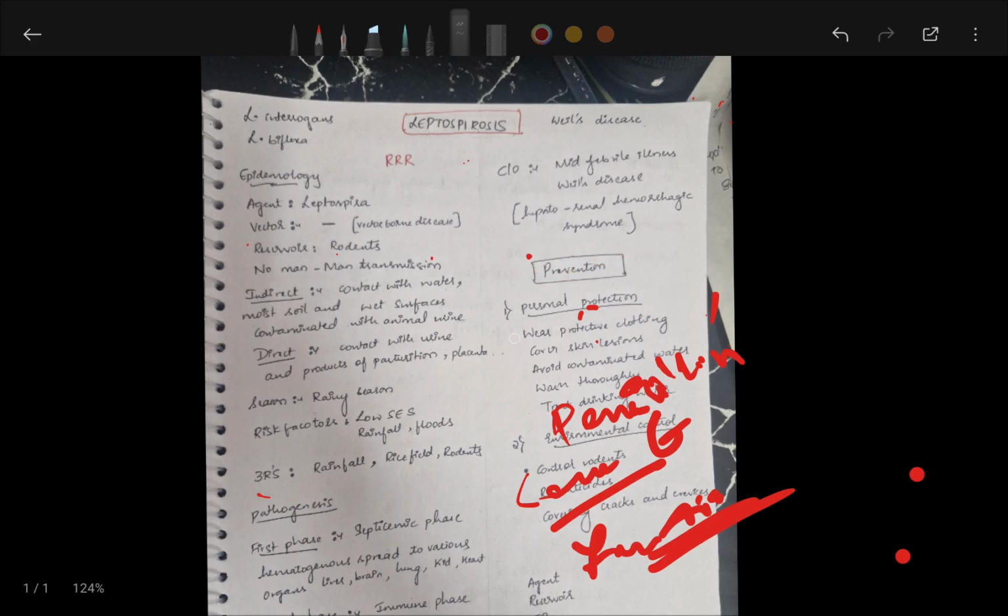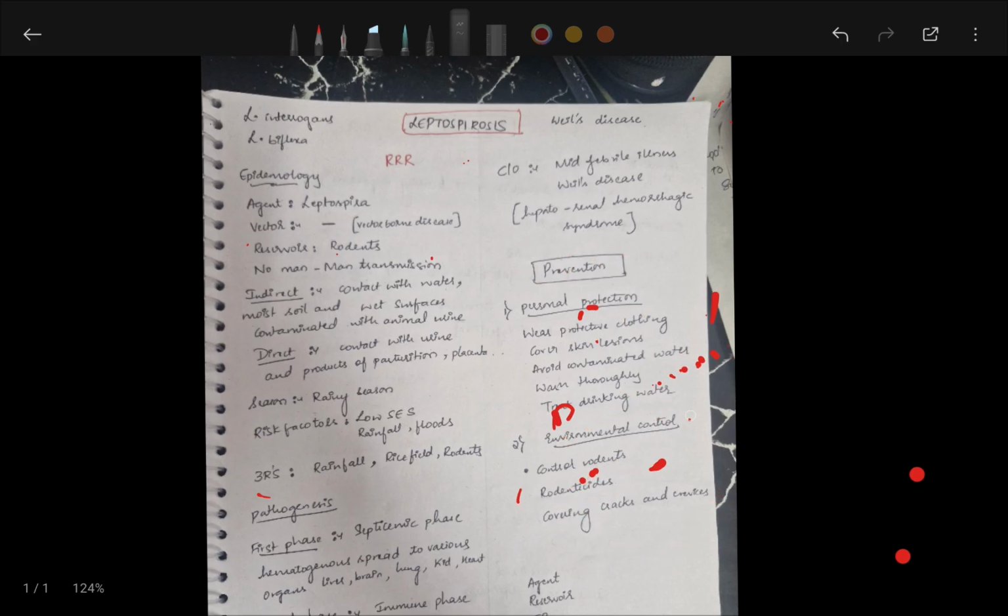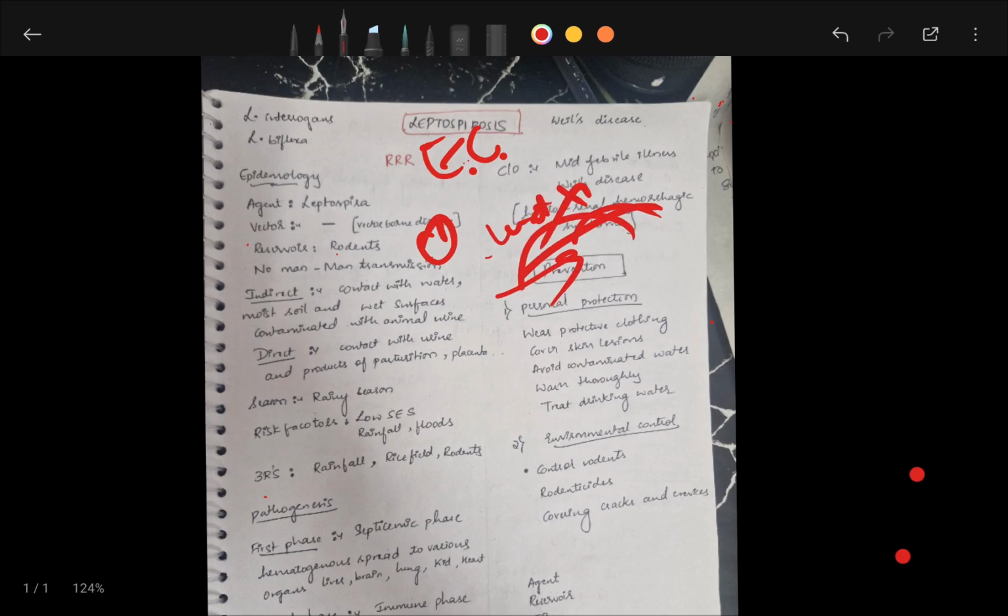Prevention and control can be done by environmental control, personal protection, chemoprophylaxis, animal control, or health education. These are the modes of prevention of leptospirosis. First, environmental control. Proper drainage, stagnant water should be avoided. Water should be drained. Rodents should be controlled. And safe water disposal should be there.